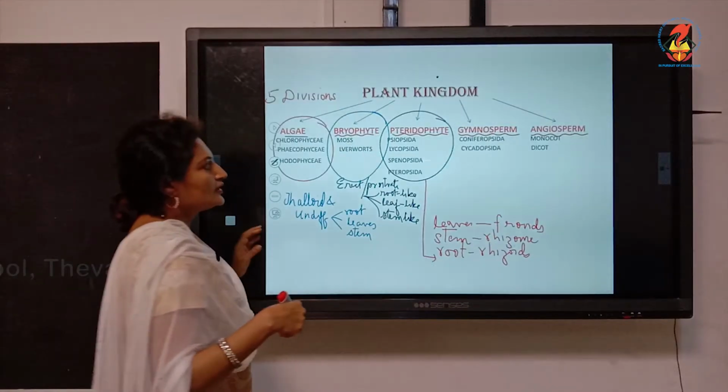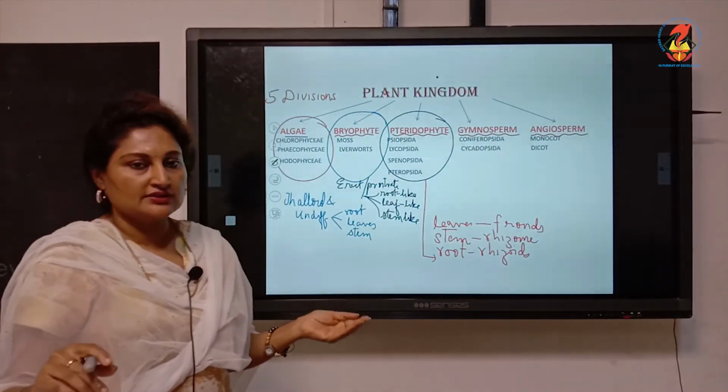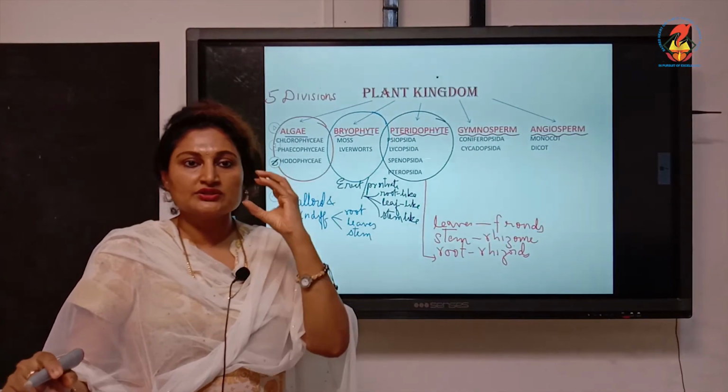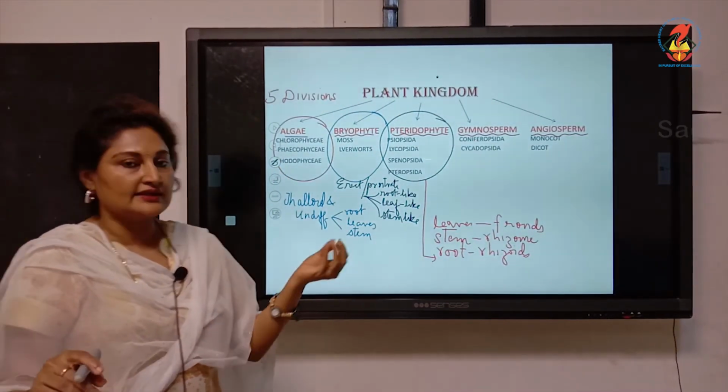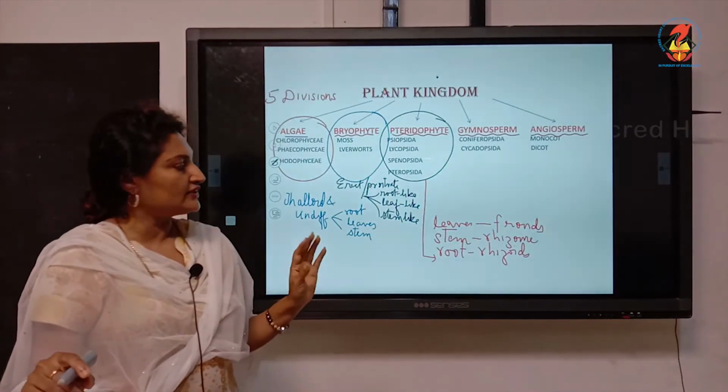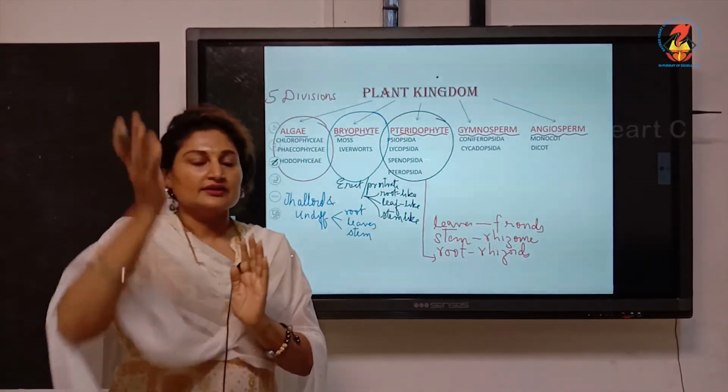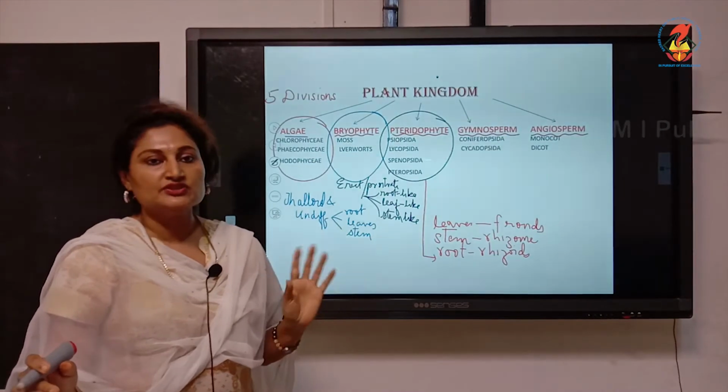So here it is a little more differentiated. There is a reduced stem under the ground like ginger called rhizome. From that arise the root-like structures called rhizoids, and from the stem arise the leaves which are called fronds.